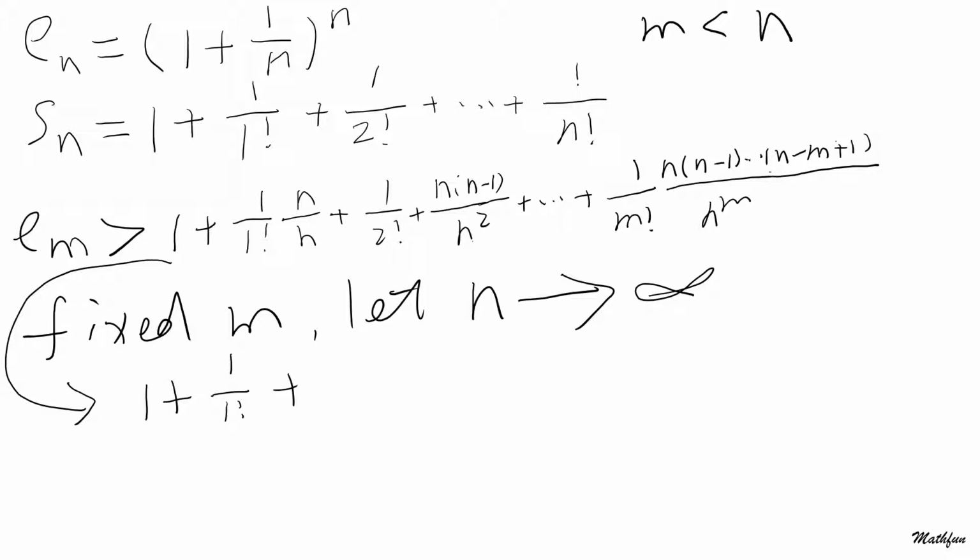It tends to 1, approaches 1, so that will be 1 divided by 2 factorial, plus and so on, plus 1 divided by m factorial. And this number obviously equals Sm. Isn't that true? And now what?